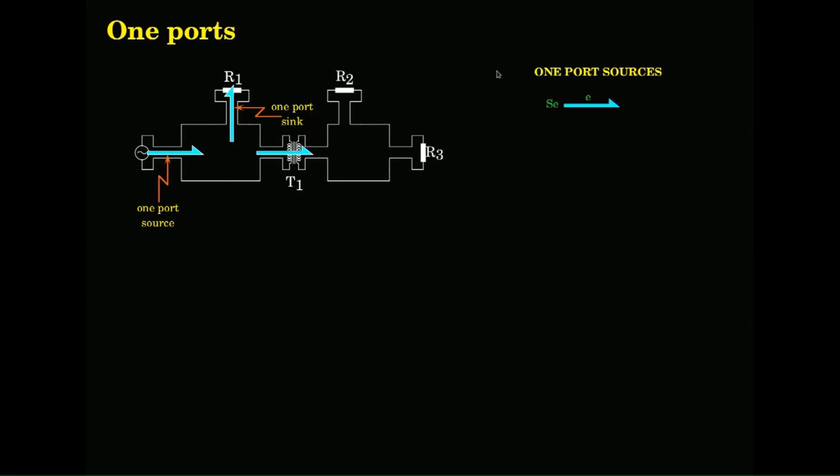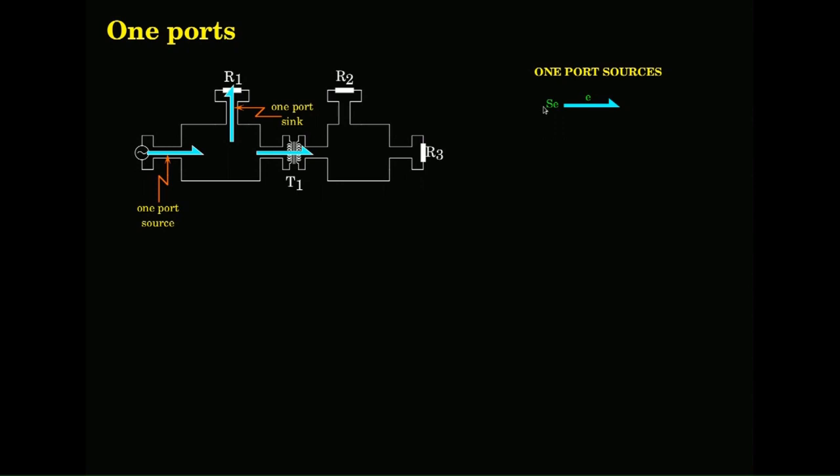Okay, 1 port, in terms of sources, there are two types. One is a flow source and one is an effort source. So, the symbol for effort source is like this. Okay. SE represents effort source. So, source, effort, and it will define the effort.